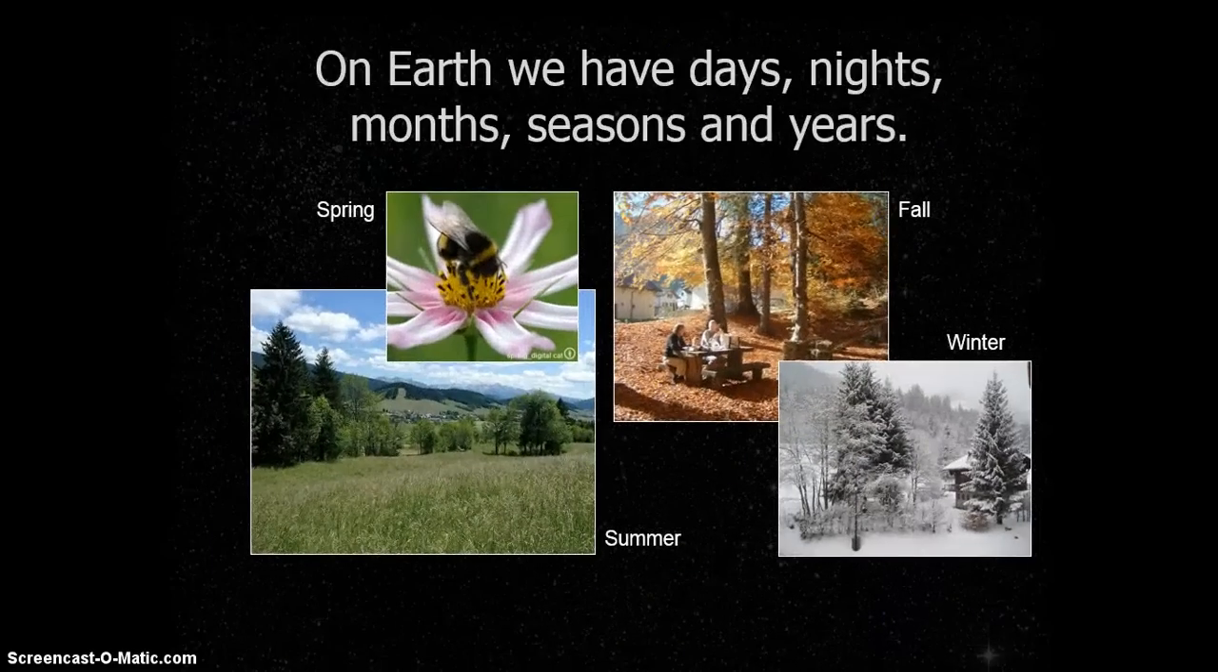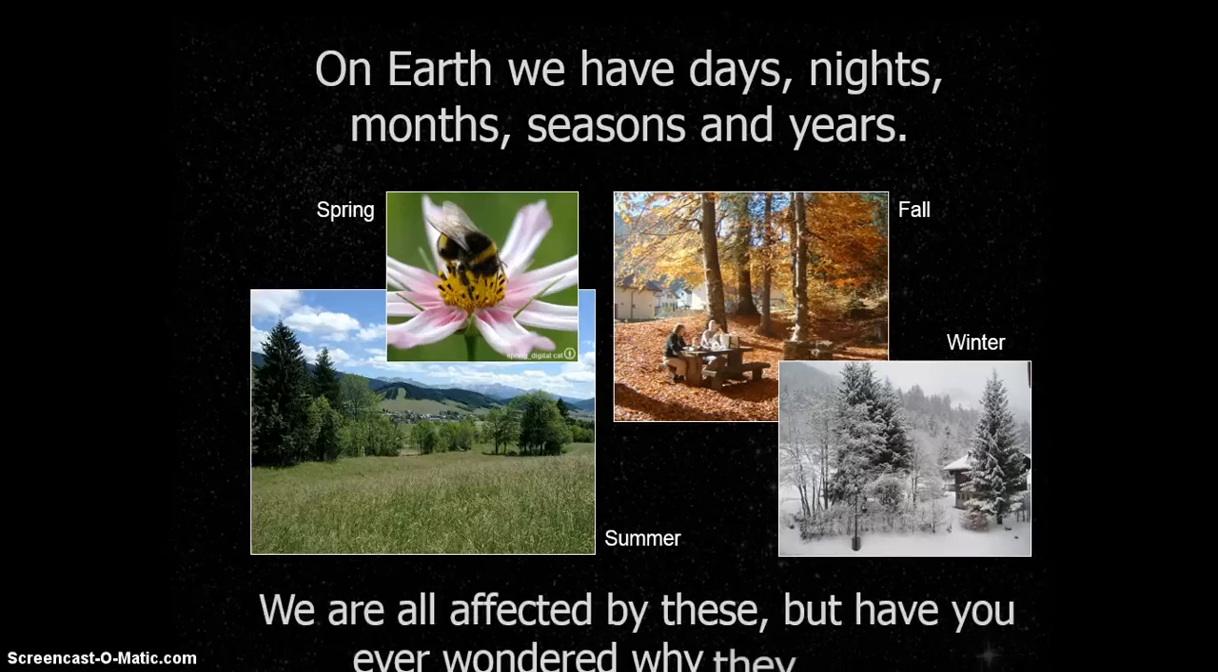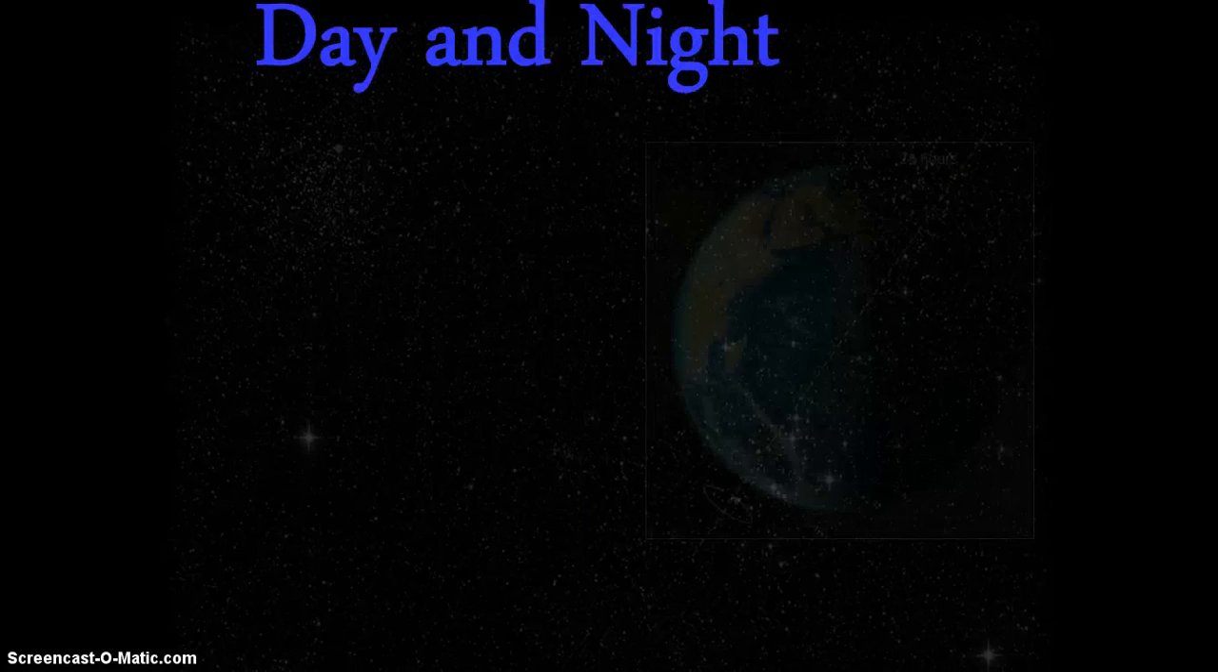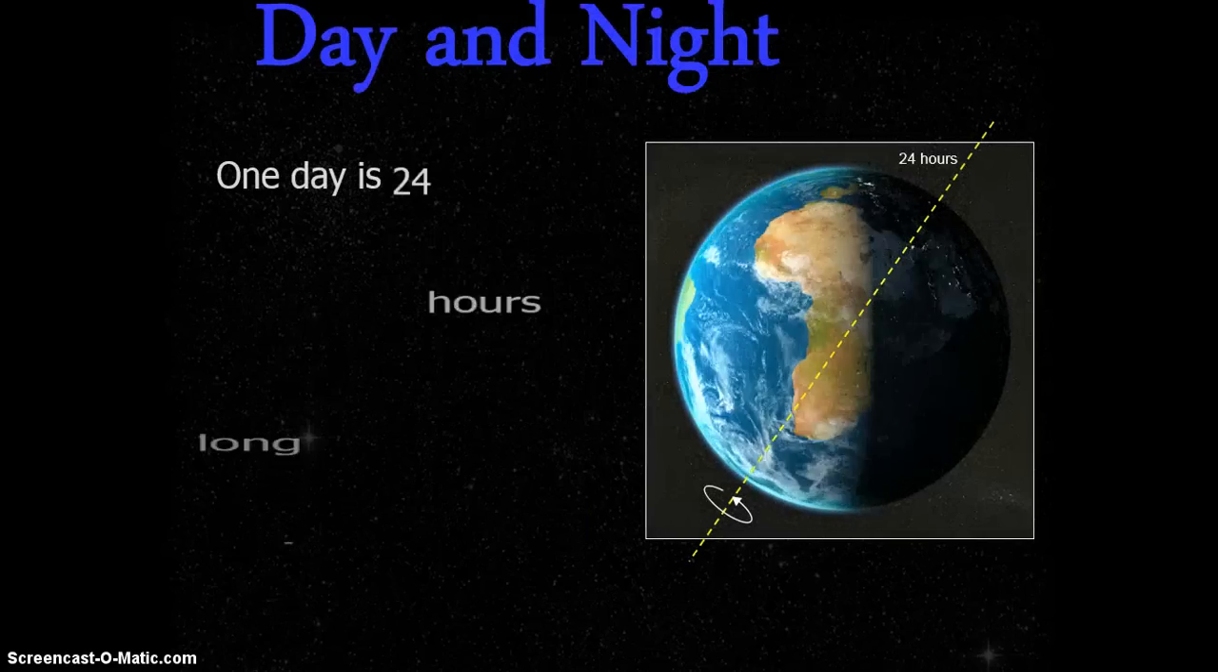All right, on Earth we have days, nights, months, seasons, and years. This is something that all of us already know, but you can take a look at the pictures and get a better idea of the different seasons. Right now we're experiencing winter. We're all affected by these seasons, but have you ever wondered why they occur? So day and night, let's talk about that.